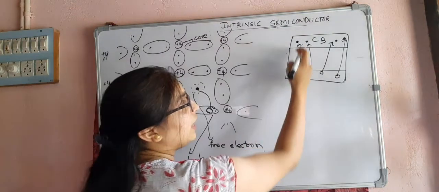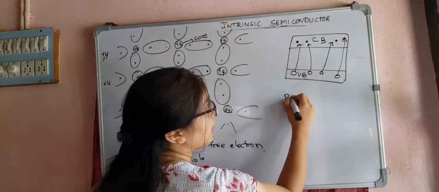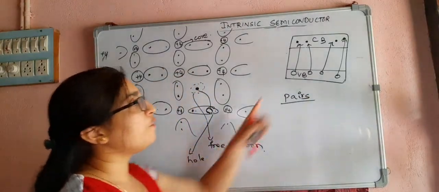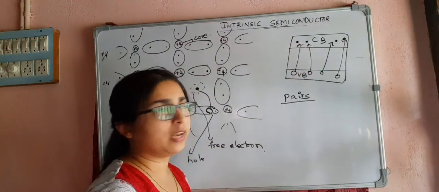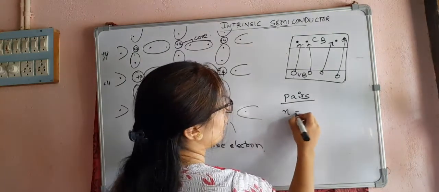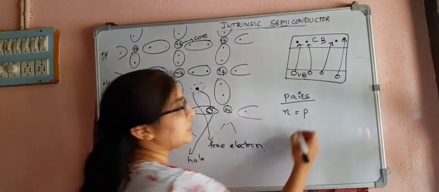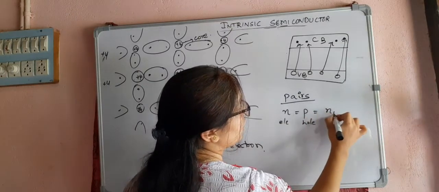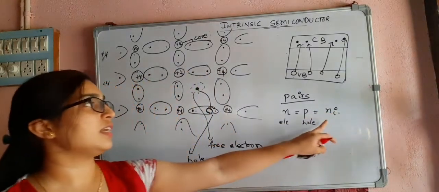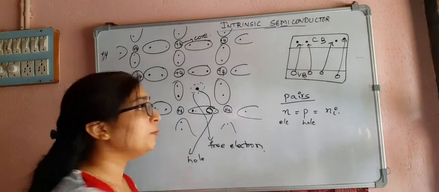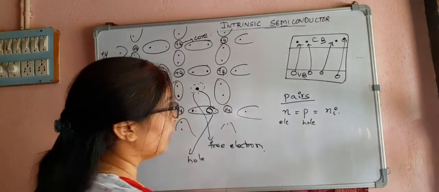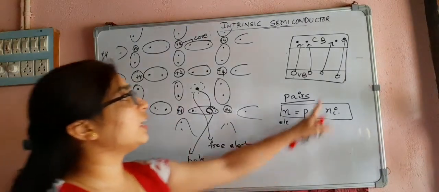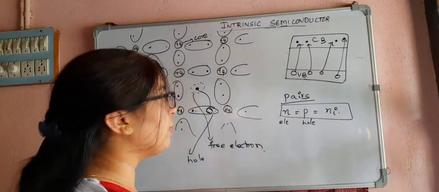That means the electron and hole are always created in pairs. So for every free electron, there will be a hole in the valence band. So the number of electrons is equal to the number of holes. This is a hole, this is electrons, so that is equal to Ni. For an intrinsic semiconductor, n is equal to p, which is equal to Ni.